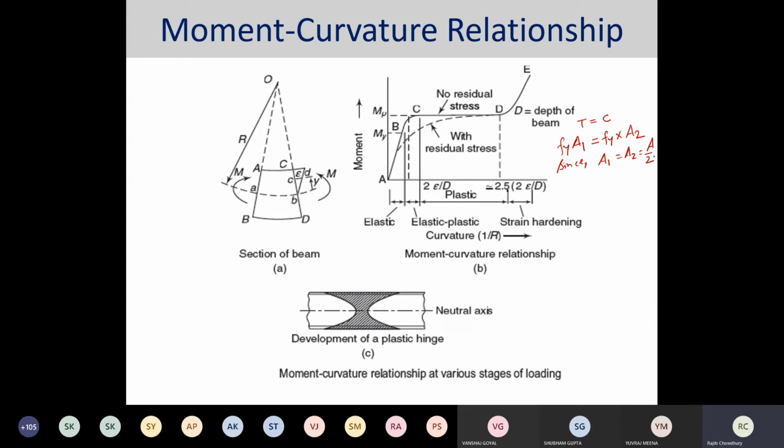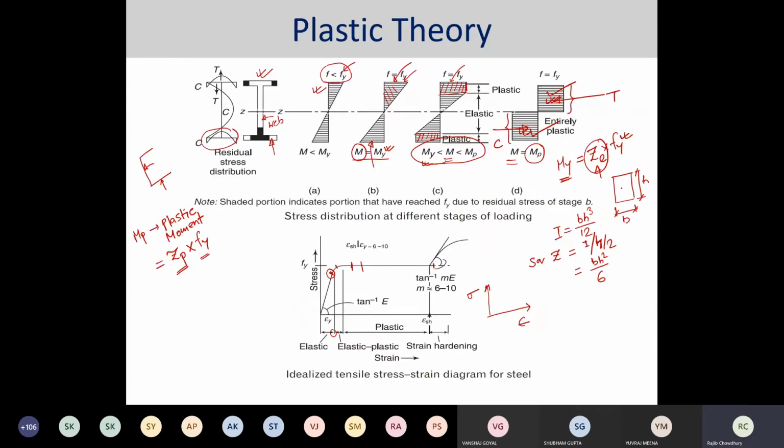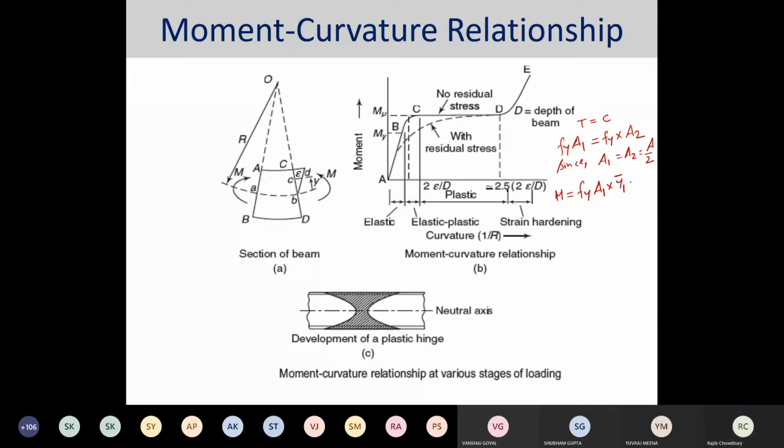So the moment which I am going to get is equal to Fy times A1, which is already the force, multiplied by the lever arm from the neutral axis to the CG of that area, let's say Y1 bar, plus Fy times A2 multiplied by Y2 bar.